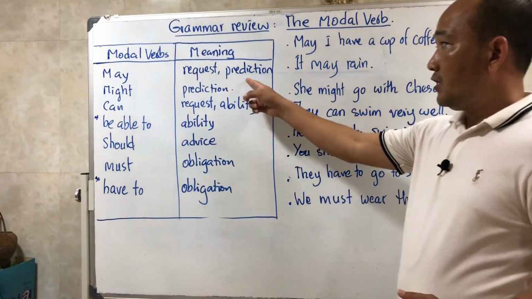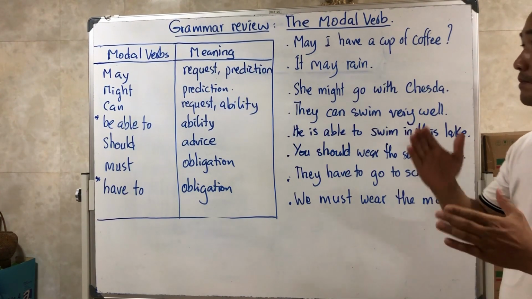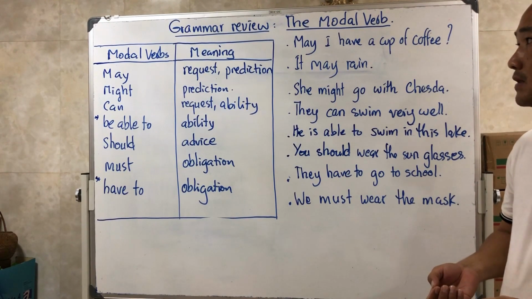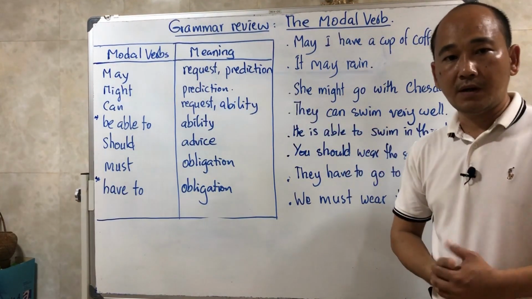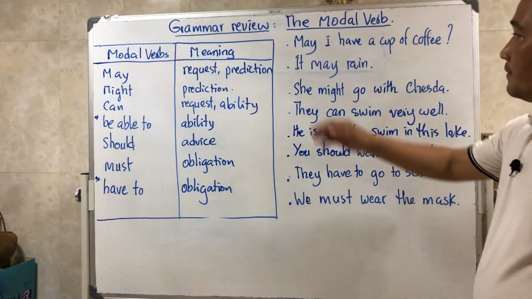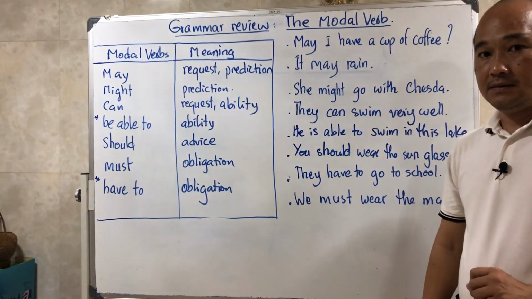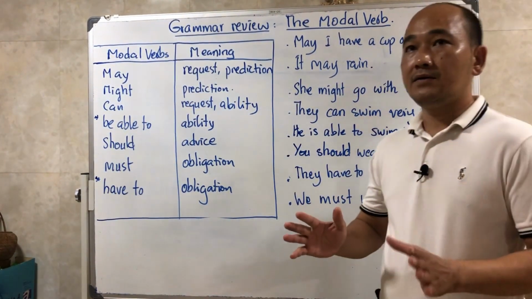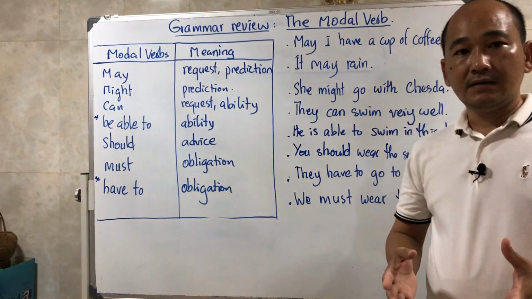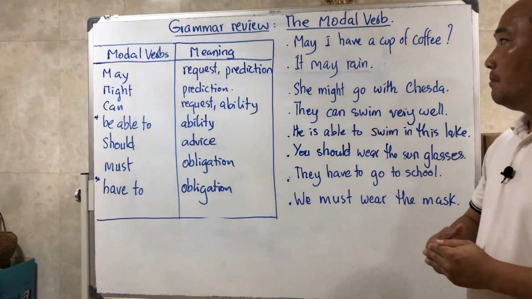May also has prediction. Prediction in Khmer means ការព្យាករណ៍ទុក អ្វីដែលយើងគិតថាវានឹងកើតឡើងគឺមិនប្រកប 100% គឺយើងអាចប្រើកិរិយាសព្ទពិសេស may. For example, we can say it may rain. Okay? Because you look at the sky, you see a cloud. Yeah. It's a cloudy day, so you think it's going to rain, or you can say it may rain.